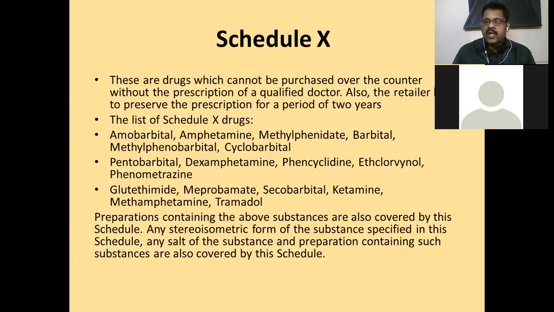So all barbituric acid derivatives are under this category. And important thing is tramadol, methamphetamine also, tramadol. These are nowadays we are in practice. Tramadol is used in many of the prescriptions.